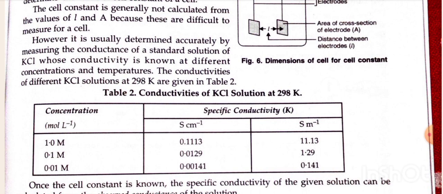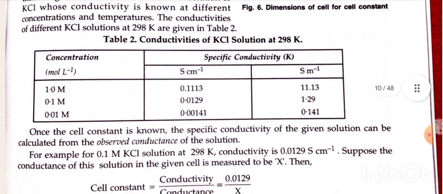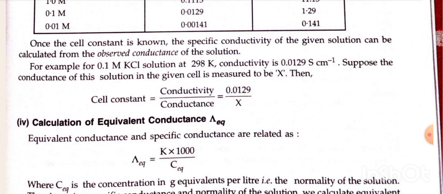The conductivities of different KCl solutions at 298 Kelvin are given in table 2. Once the cell constant is known, the specific conductivity of the given solution can be calculated from the observed conductance of the solution. For example, for 0.1 mole KCl solution at 298 Kelvin, conductivity is 0.0129 Siemens per centimeter. Suppose the conductance of this solution in the given cell is measured to be x. Then cell constant is equal to conductivity divided by conductance, which is equal to 0.0129 divided by x.